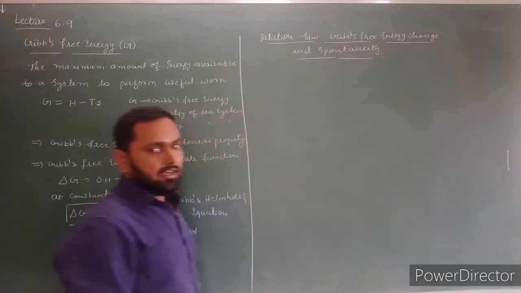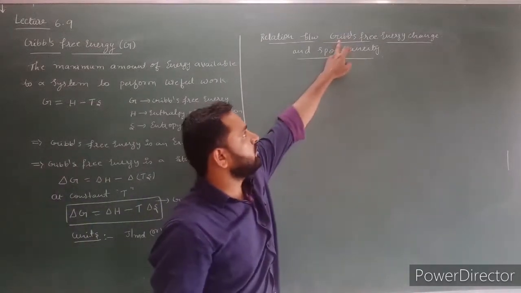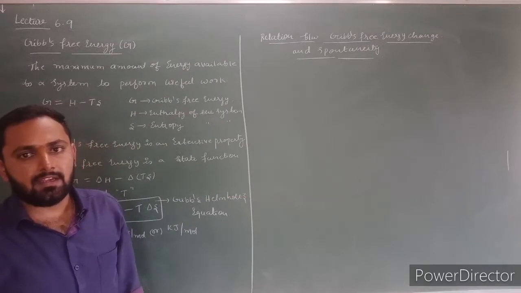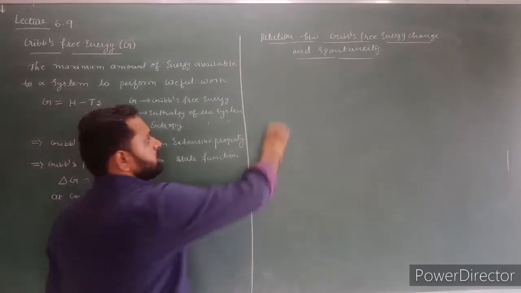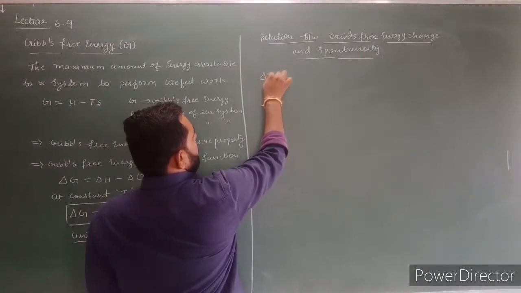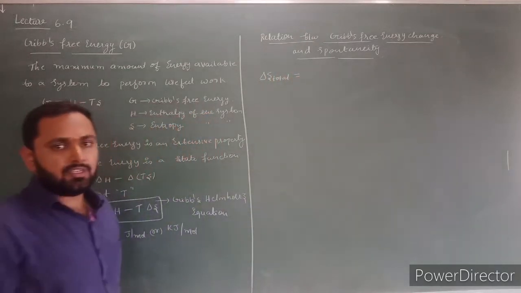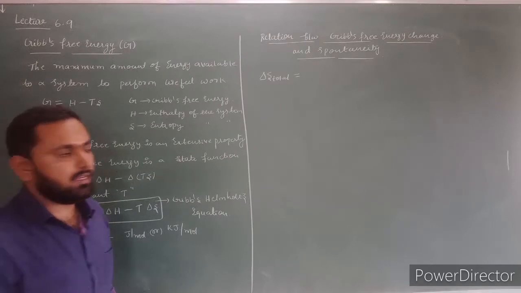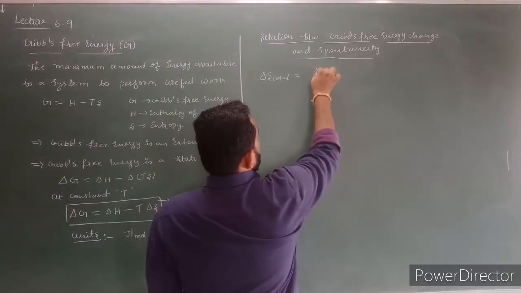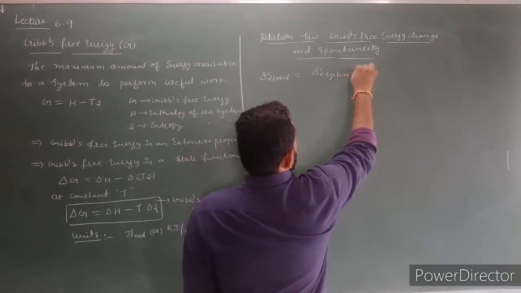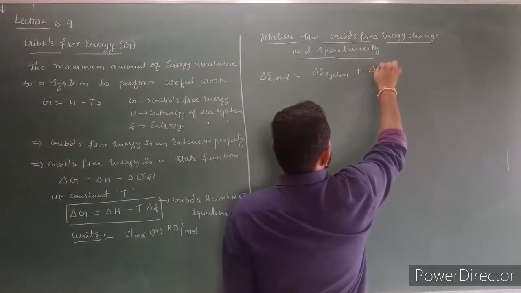We have to derive the relation between Gibbs free energy change and spontaneity. To derive the relation, let us consider the total entropy change. Total entropy change is equal to the sum of entropy change in the system plus entropy change in the surroundings.